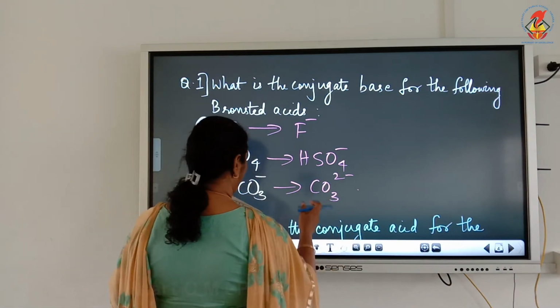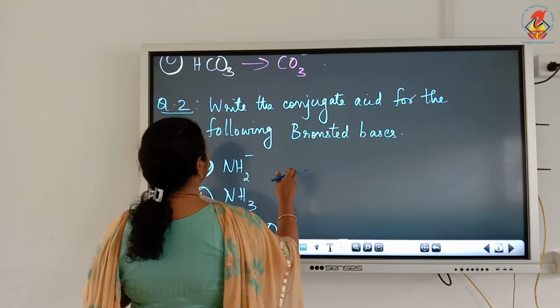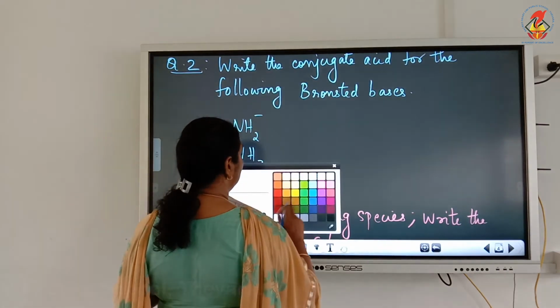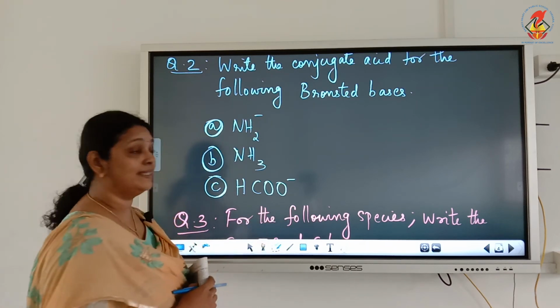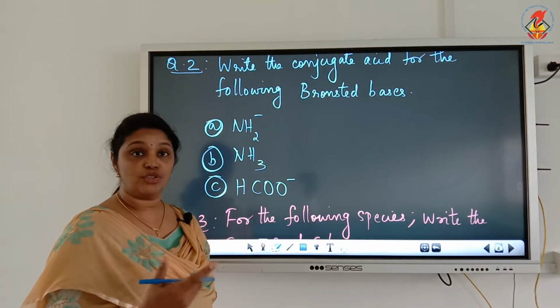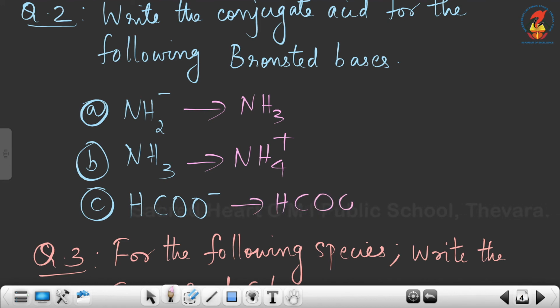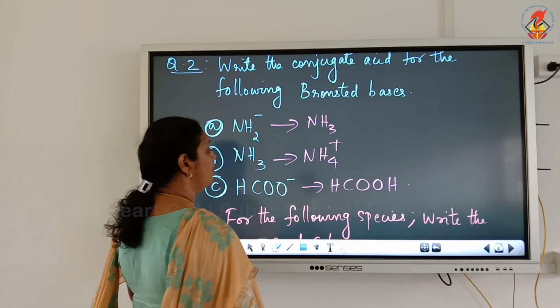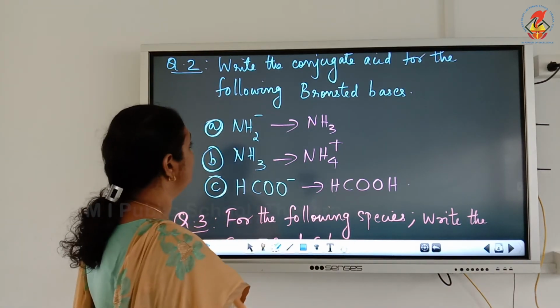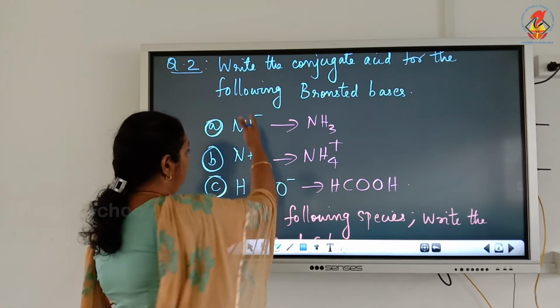Now question number 2. Write the conjugate acid for the following Bronsted bases. The conjugate acid will have 1 extra H plus. So for NH2 minus, the conjugate acid will be NH3. Add 1 H plus to NH3 and it becomes NH4 plus. For HCOO minus, you add 1 H plus and it becomes HCOOH, our formic acid or methanoic acid. So these are the conjugate acids of the following bases.